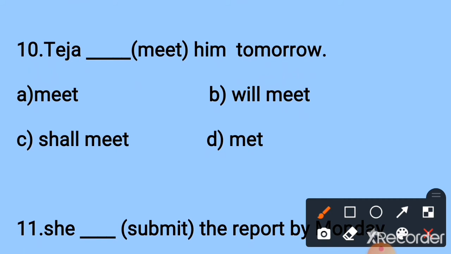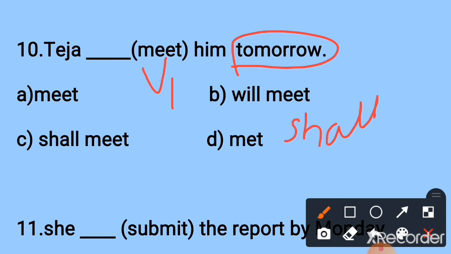Teja dash meet him tomorrow. Here tomorrow means future action. Tomorrow, next day: these are the keywords of simple future tense. In simple future tense we have to write verb 1 and we have to use helping verbs shall or will. Here, Teja meet him tomorrow.